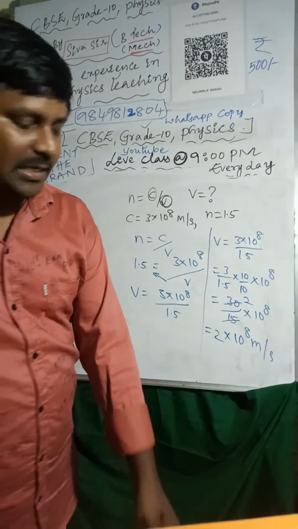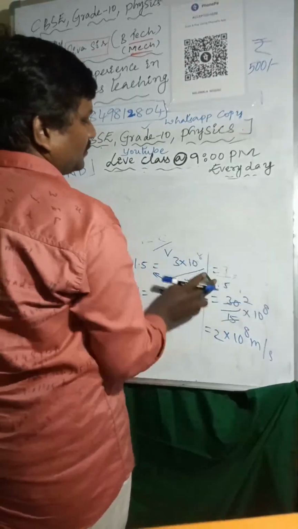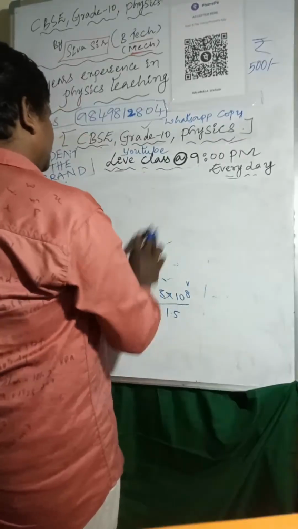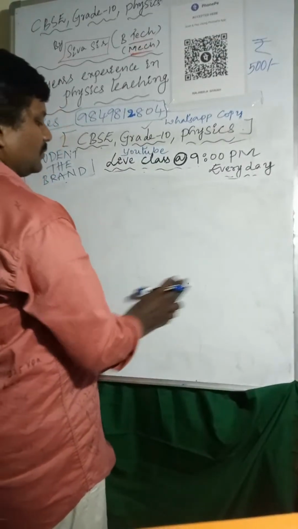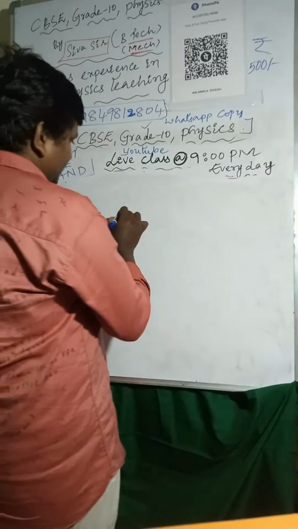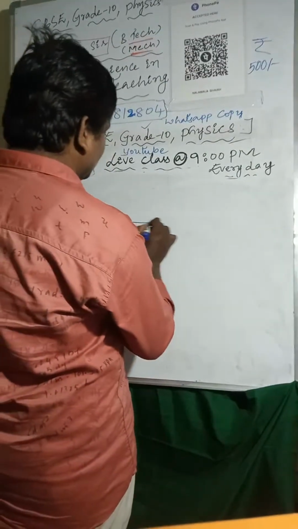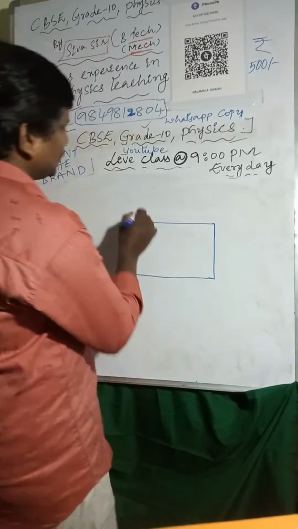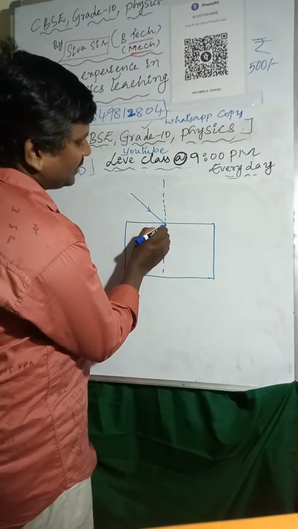We can go to one more concept, that is the glass slab. I'll explain the glass slab. If we take a glass slab, this is the incident ray, this is a normal line, and this is the refracted ray.